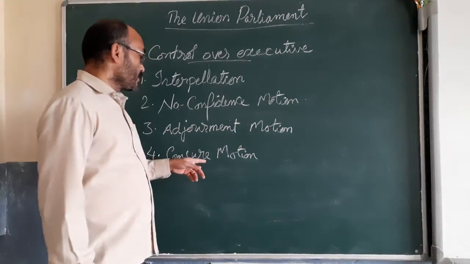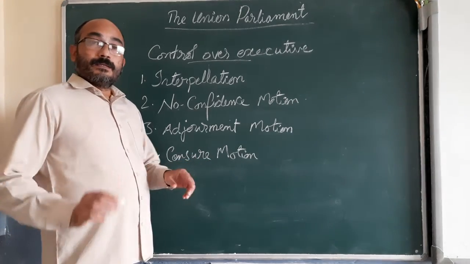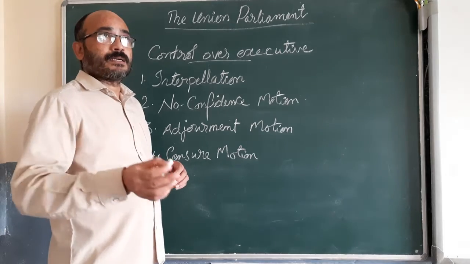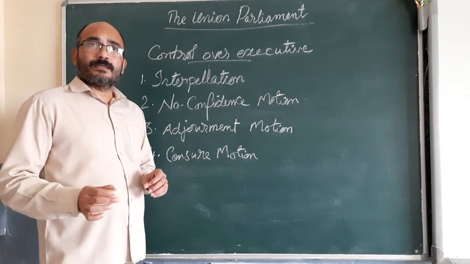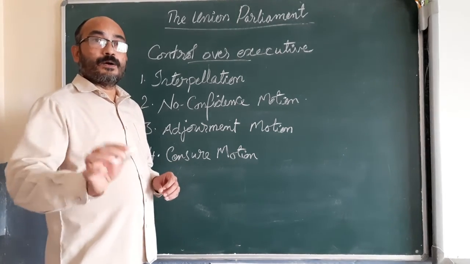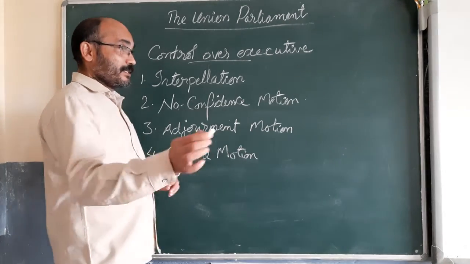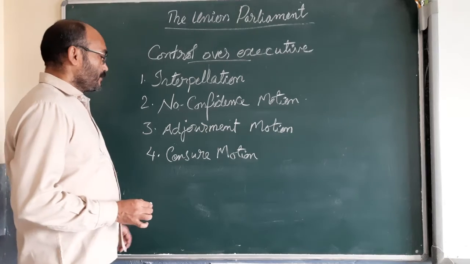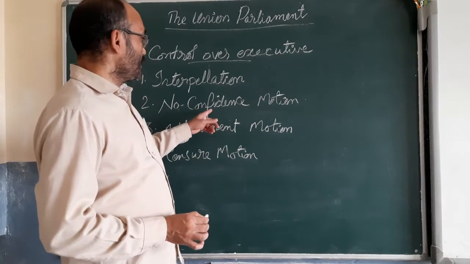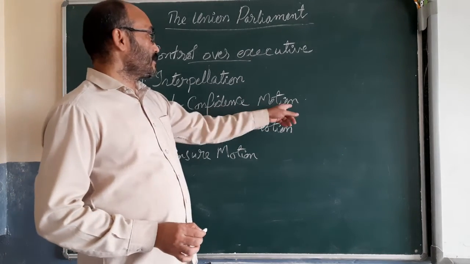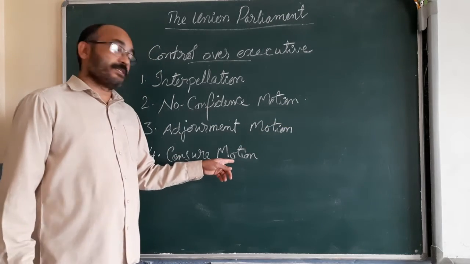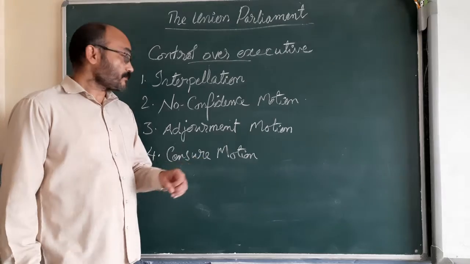In order to censure the policy of the government or the policy of the minister, a particular ground, a particular reason, a particular base is required. So that is one of the main differences between a censure motion and a no confidence motion. It does not require any ground, whereas a censure motion requires a ground to be censured.